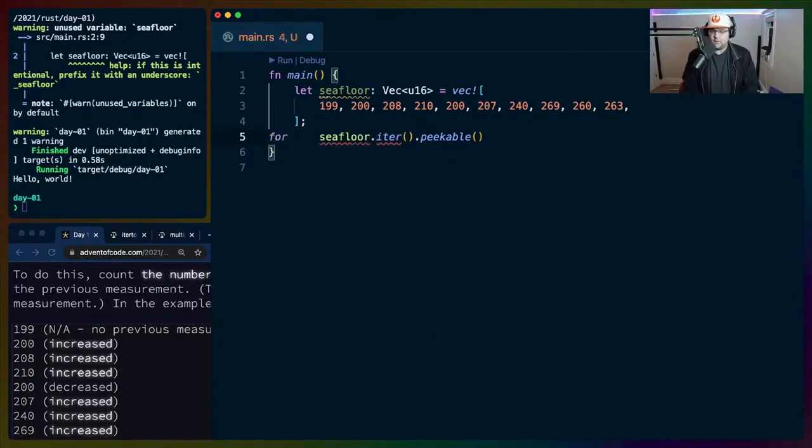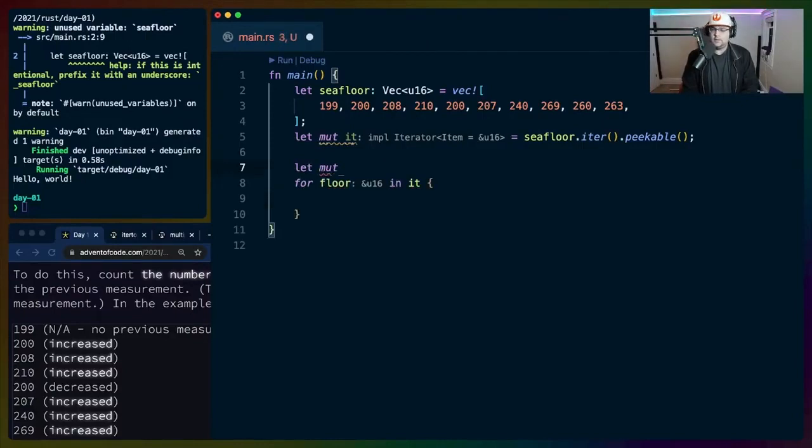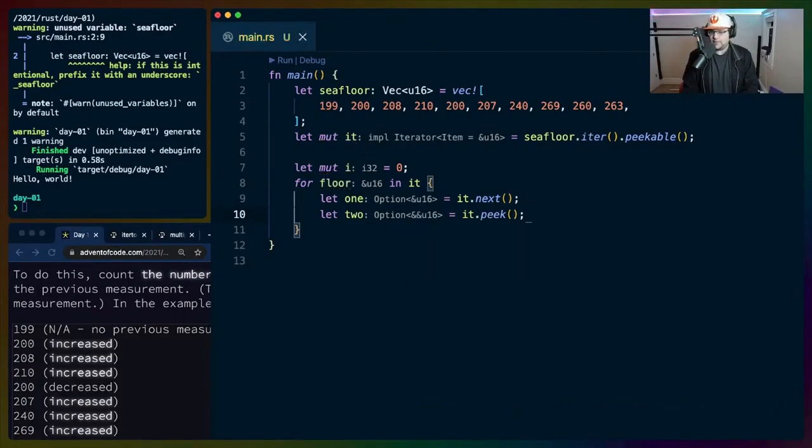So let's do for floor in, actually, we make this peekable. We need a reference to the iterator. So let mut iterator, because we're going to have to call next, equals this. For floor in it, let mut i equals 0. And then we do let 1 equals it.next, which is what we need the mut for. And let 2 equals it.peek, which is what we did the peekable for. So we're using an iterator. We're going over the whole thing.